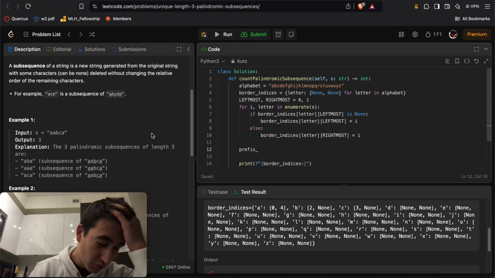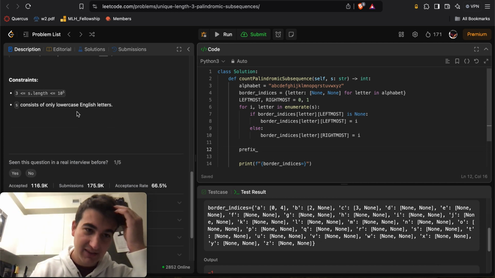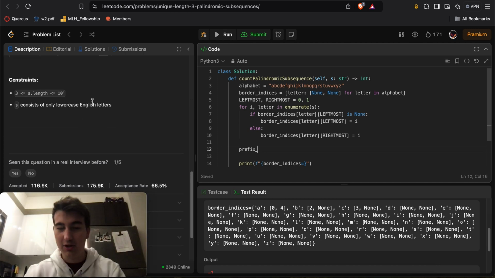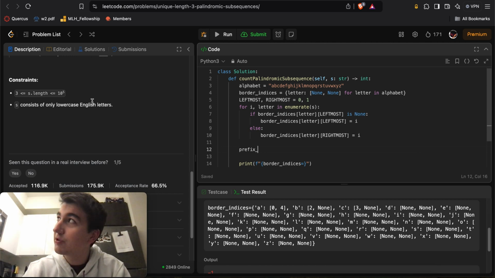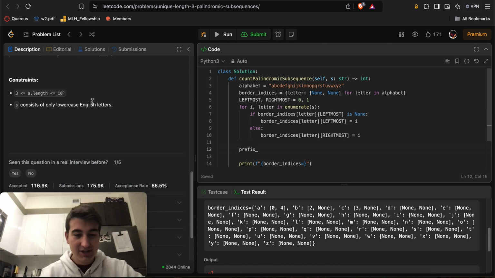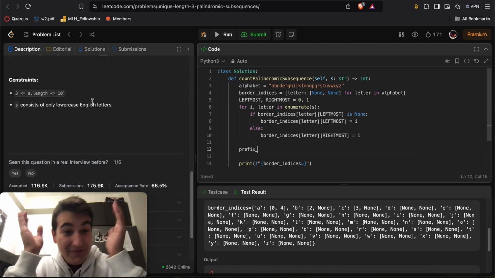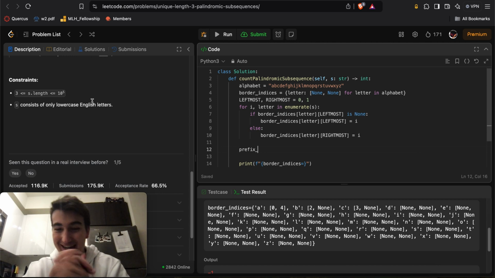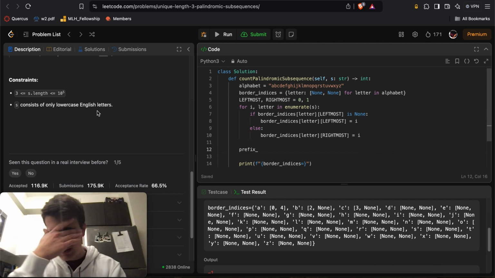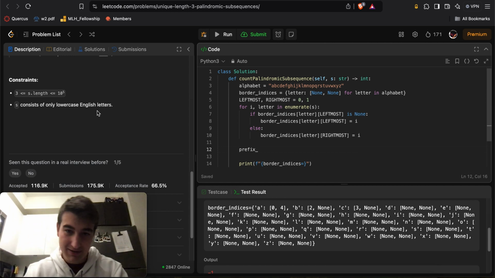Again, yeah, we're really abusing the fact that there's a constant amount of English letters here, right? We're really abusing this fact. But hey, let's use this to our advantage, because even for doing prefix differences, you're gonna have to loop over every single letter of the alphabet, again and again. We're abusing the fact that 26 letters is constant time, but it doesn't feel comfortable for sure, right? Because if it's up to M unique characters, then you start getting into spicy trouble, right? There's probably a better way to do this, but for now let's just go through this, because it's kind of what I have on my mind.